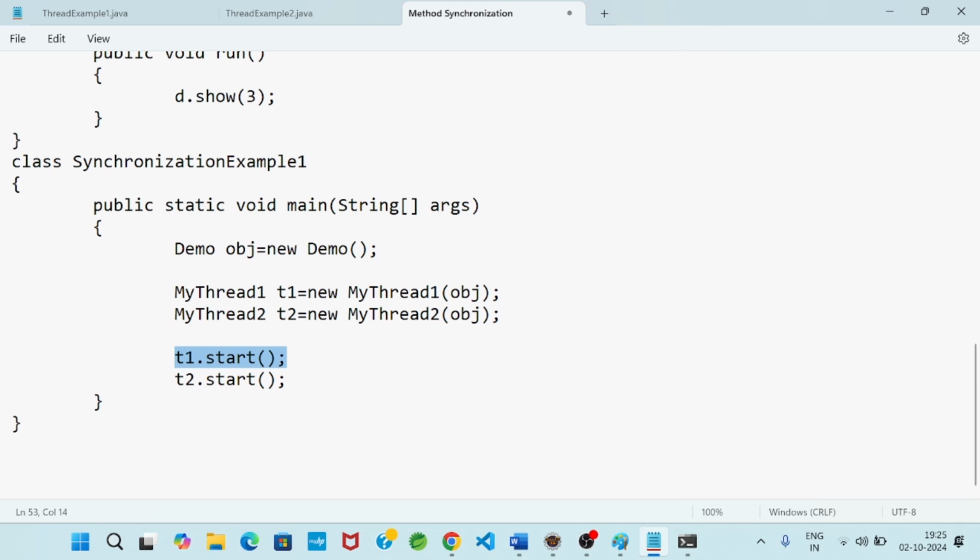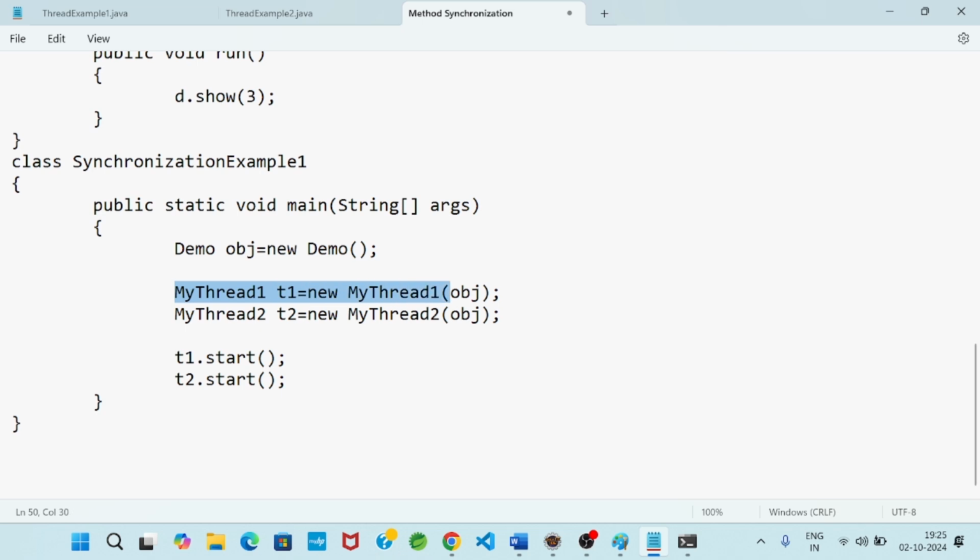The entire execution process I am explaining. First, the control will come to the main method. This is the first line to execute: Demo obj = new Demo(). So obj is the object of the Demo class.